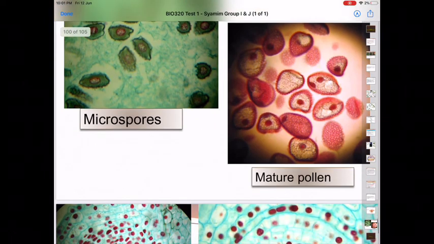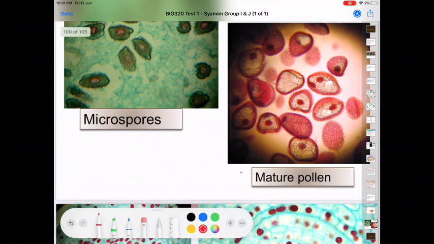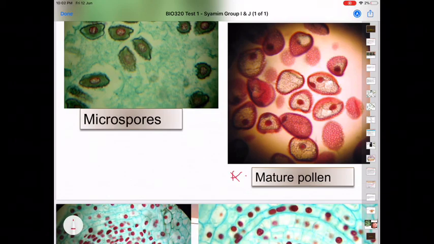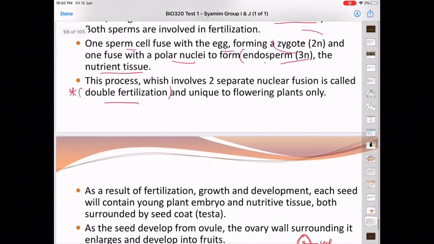This one is the mature pollen. At the right image is the mature pollen. If you can see, the pollen is bigger, and it has 2 nuclei. One will fertilize the egg, the other one will form the endosperm.